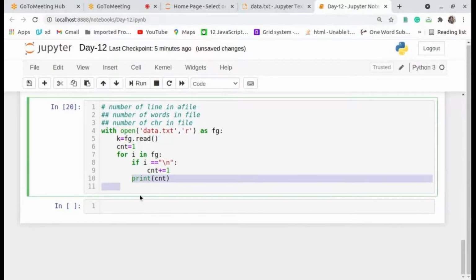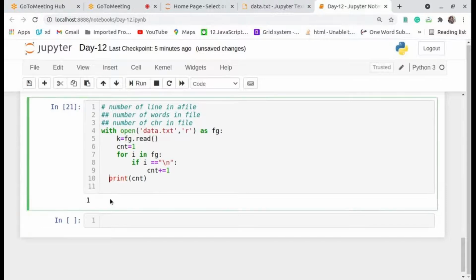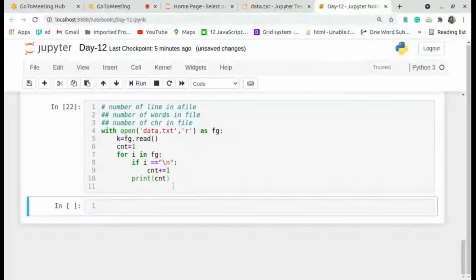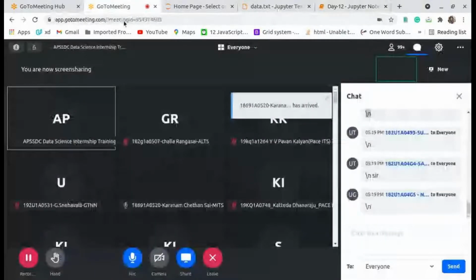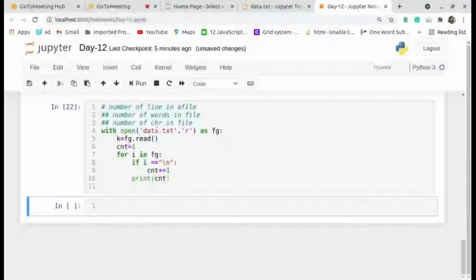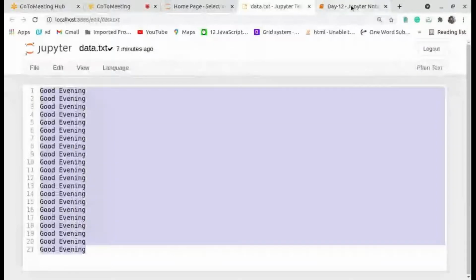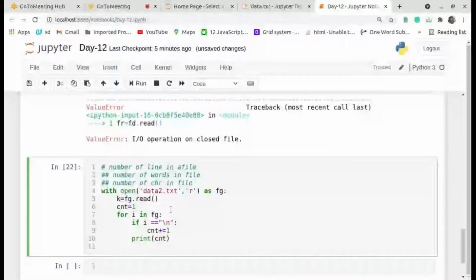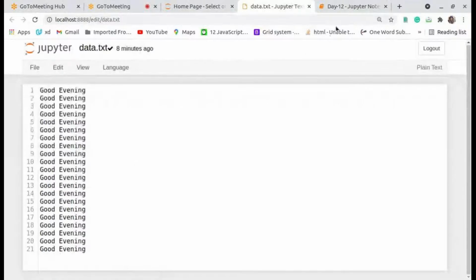Outside the loop. Just wait for a while. If anyone got the output, data2.txt. Yeah, thanks for the correction. Data only, sorry, the file name is correct, I think. Data of the 20 lines of the file. Is it okay?